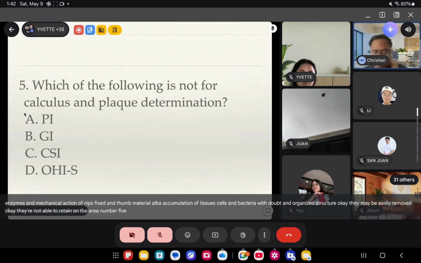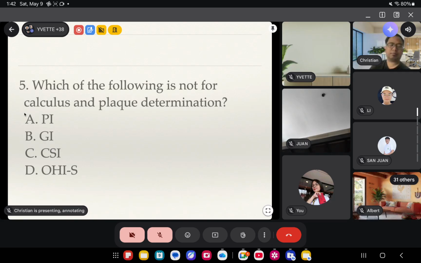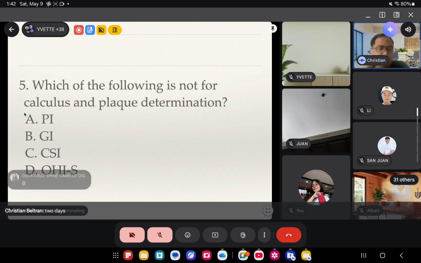Number 5, which of the following is not for calculus and plaque determination? Ang hirap na. Kaya niyo yan. Nag-solve kayo niyan during your period 2 days.